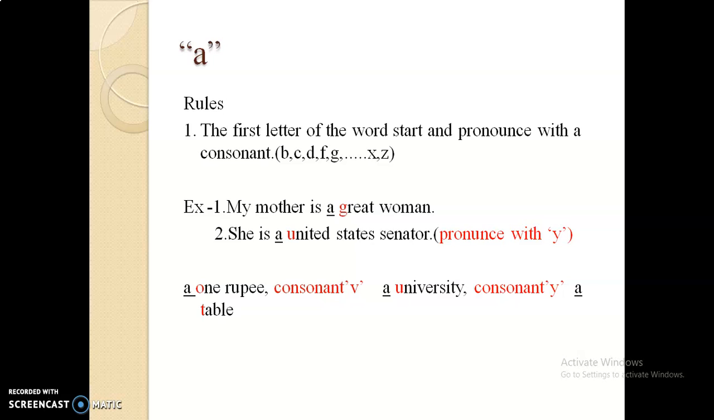Number 2, she is a United States Senator. In this sentence you will say U is a vowel, but the word is pronounced with the consonant sound Y. United, the consonant sound is Y. So Y is a consonant. More examples: a one rupee. Here O is also a vowel, but the consonant sound is W, one. Then a university, consonant sound is Y. A table, consonant sound T.